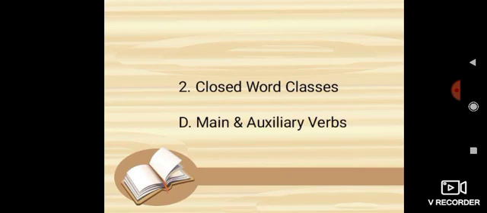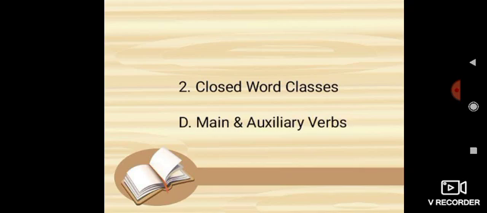Then kinds of verbs. There are 2 kinds of verbs, that is, number 1, main verbs, and second, auxiliary verbs. Number 1, main verbs. Generally there are 4 kinds of verbs. Number 1, transitive and intransitive verbs. 2, regular and irregular verbs. 3, dynamic and stative verbs. 4th, linking and phrasal verbs. We can study in detail in the following manner.